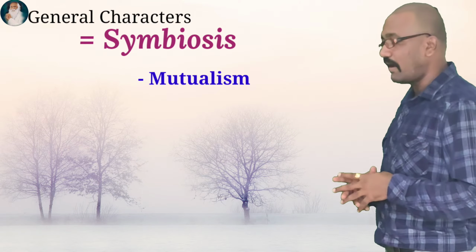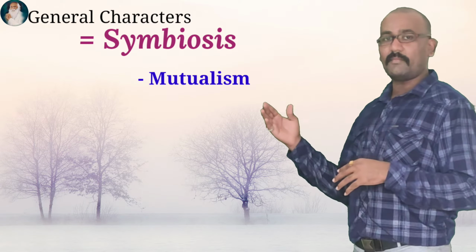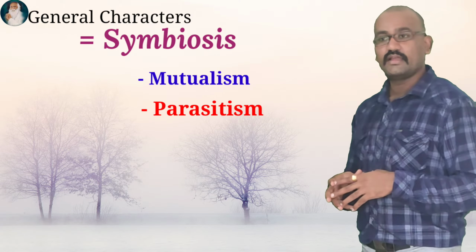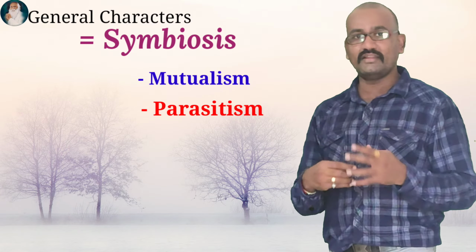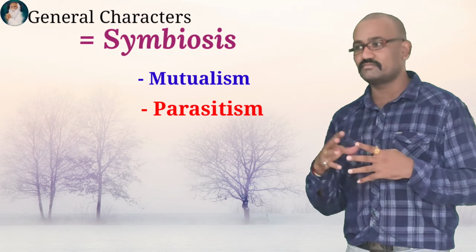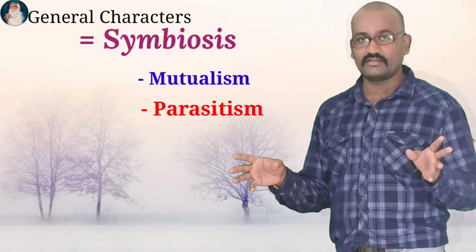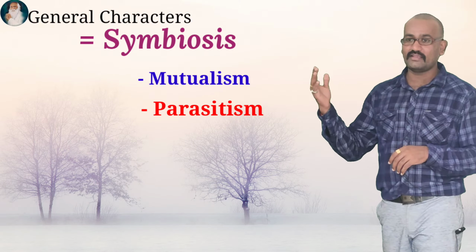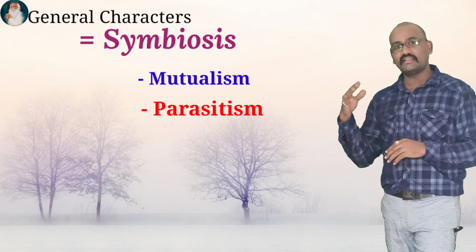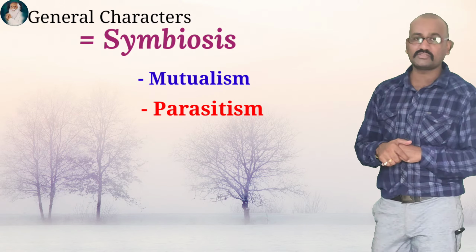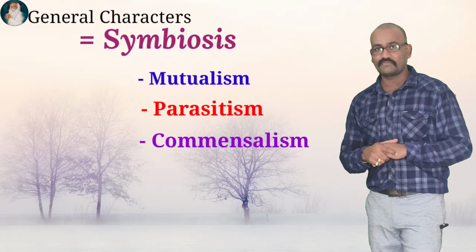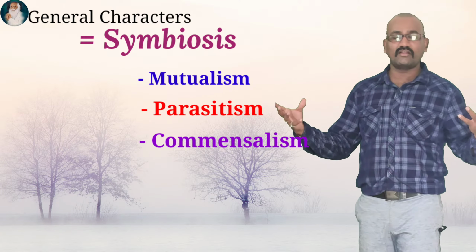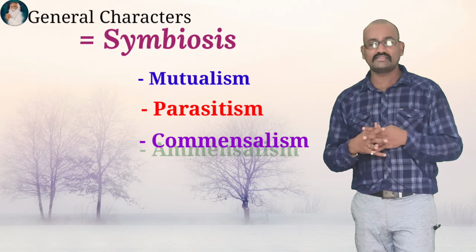And if one partner is getting benefit and the other partner is getting harm, then that relationship is known as parasitism. Suppose one partner is getting benefit and the other partner is not getting any kind of effect, neither harm nor profit, then that type of symbiosis association is known as commensalism. And if two partners are living together and none of them is getting benefit or harm, then that is known as amensalism.